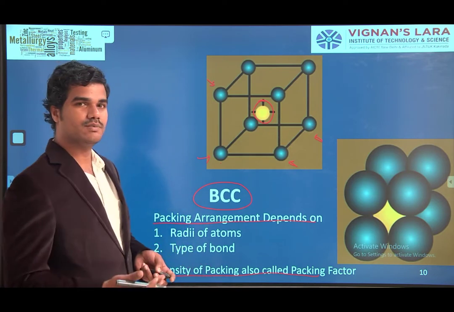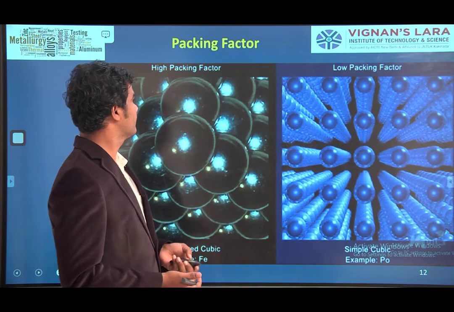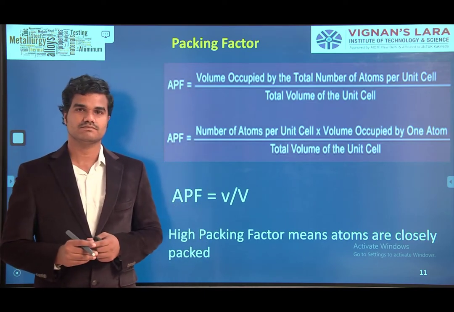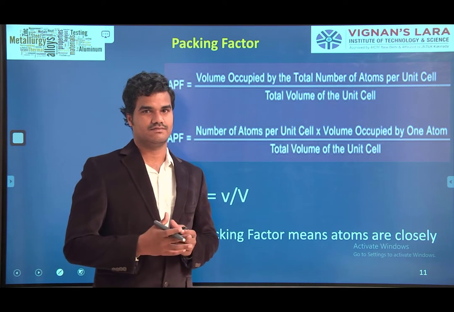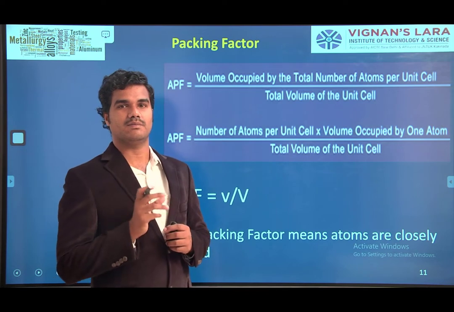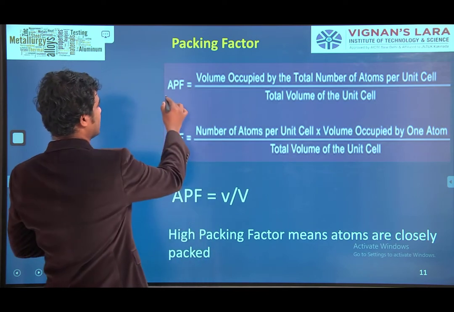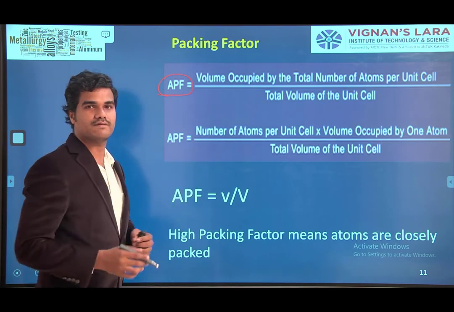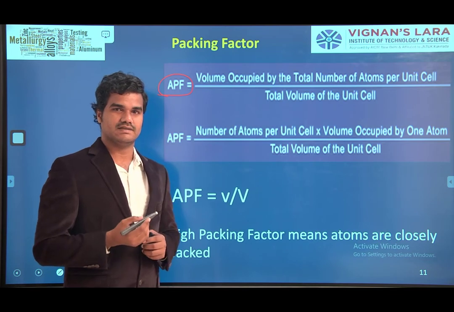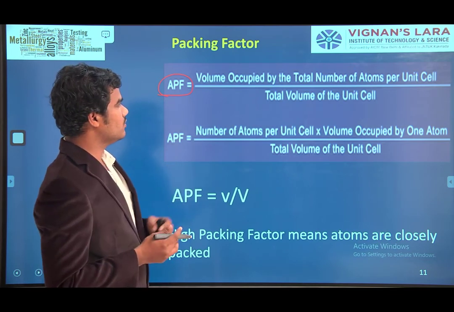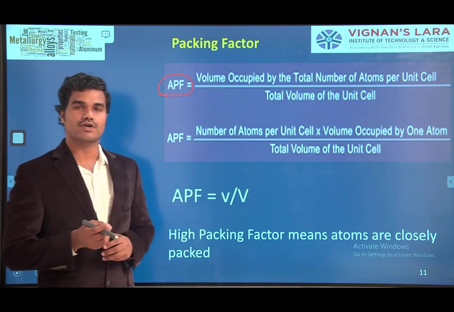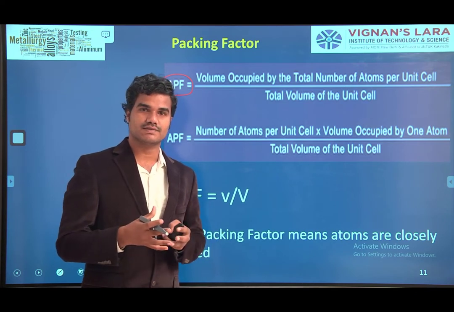Let us get more deeply into the packing factor. What is the definition of packing factor? How all these atoms are arranged is defined by the packing factor. The exact definition: atomic packing factor, APF, is defined as the volume occupied by the total number of atoms per unit cell.